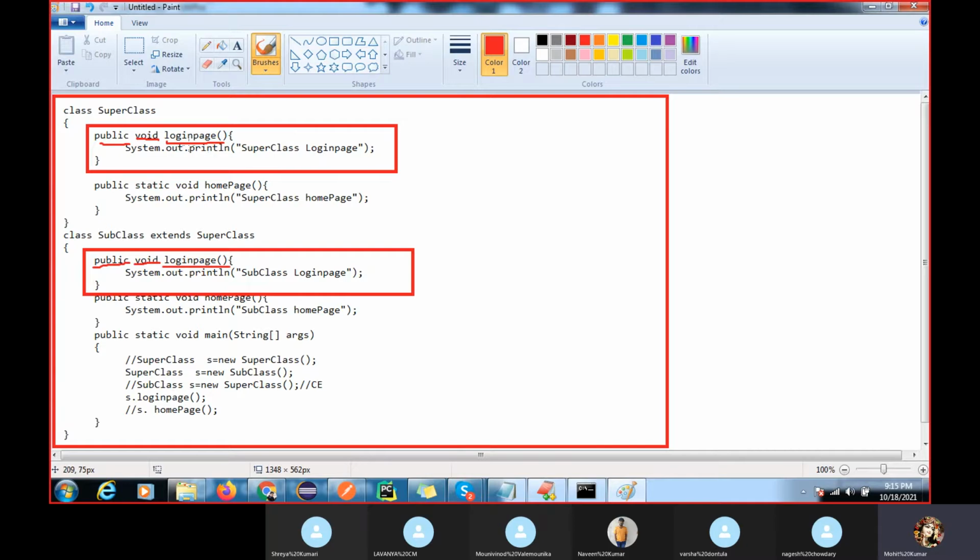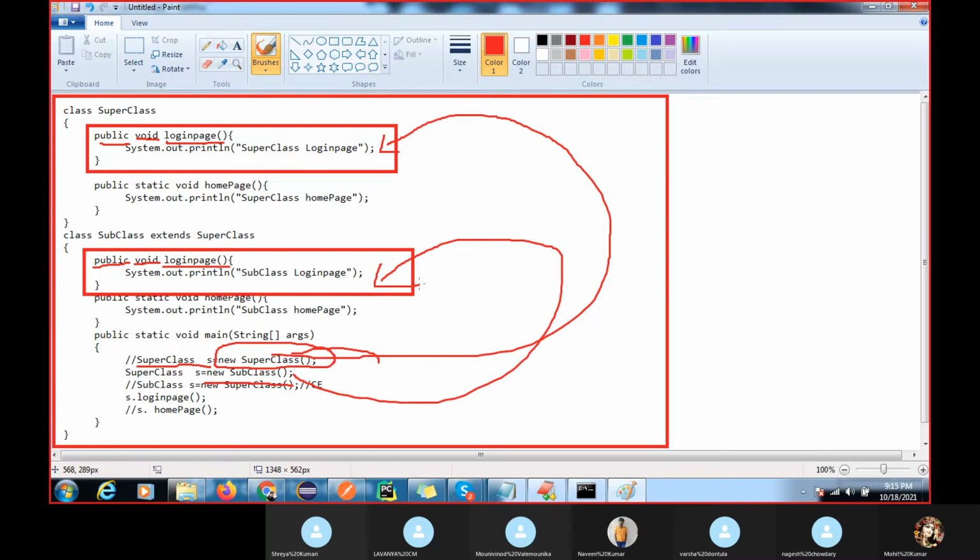How will this method overriding execute? Method overriding will not look at the reference type. Method overriding will look at it when you execute your code at runtime. It will check which object you are holding. If I'm holding a superclass object, then the superclass method will execute. If I am holding a subclass object, then the subclass method will execute. This is the execution flow of method overriding.